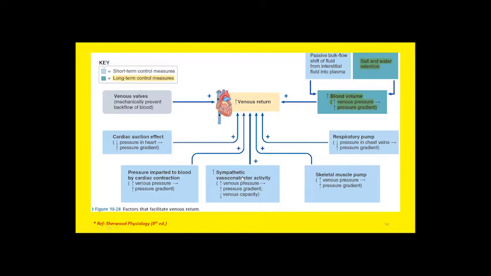Similarly, sympathetic stimulation will increase the vasomotor tone by increasing the venous pressure and decreasing the compliance or the venous capacity. So have a look at this. We have discussed all these factors.